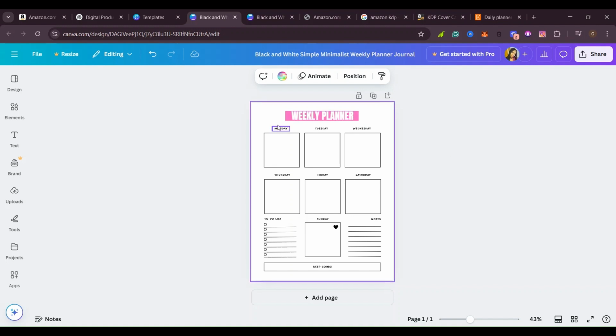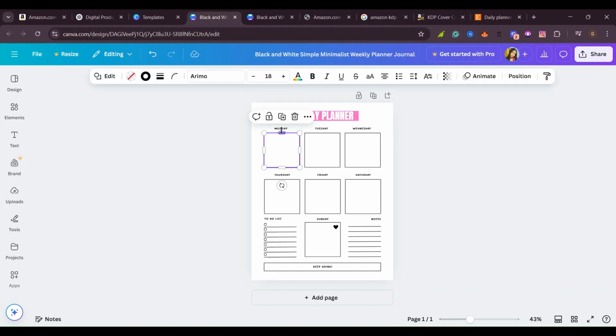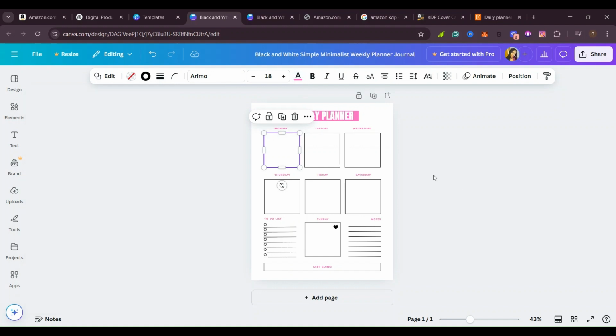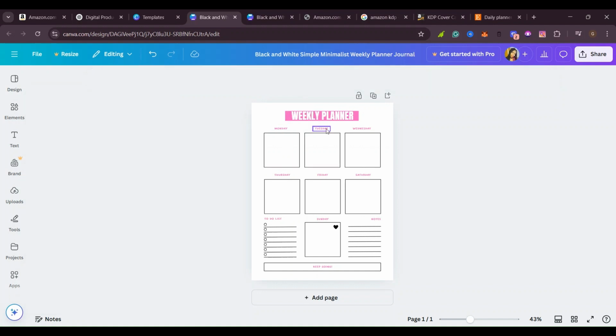For example, if I also want to change the text colors for my days, I can still go ahead and change all of them. As you can see now, before, all of them were in black. Monday was in black, Tuesday was in black, Wednesday was in black, but as I speak now, they are all in pink. Monday is in pink, Tuesday is in pink, Wednesday is in pink, Thursday, like that.